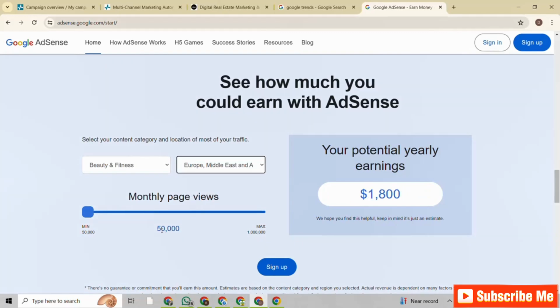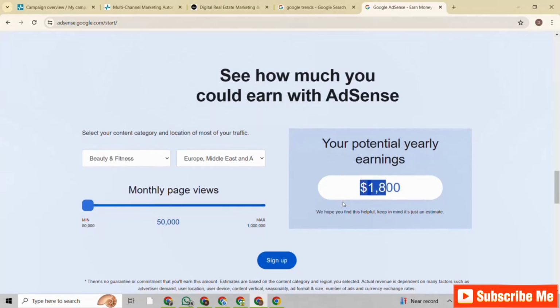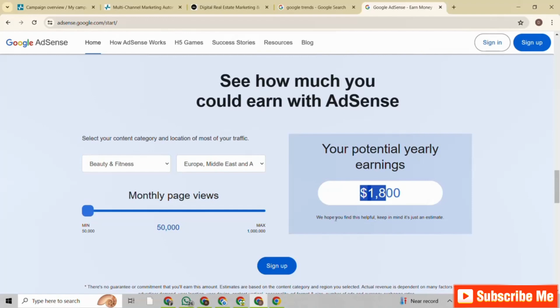Now Google says if you do all you need to do and you hit 50,000 monthly page views, or any moment you're able to hit 50,000 page views, you can potentially earn as much as $1,800. So let's see for how long will this be. Say we hope you find this helpful. Keep in mind it is just an estimate.